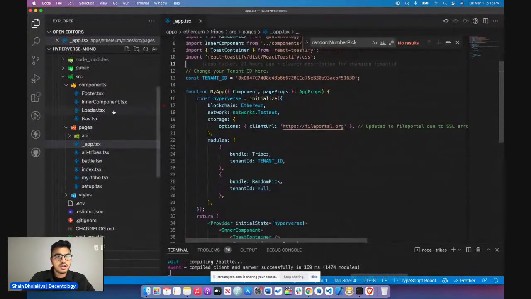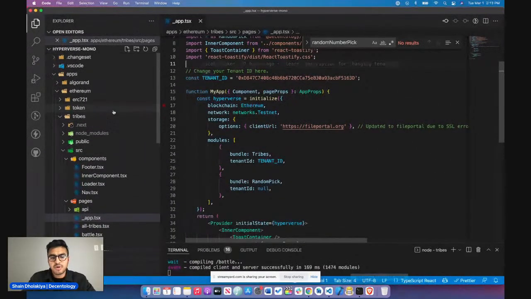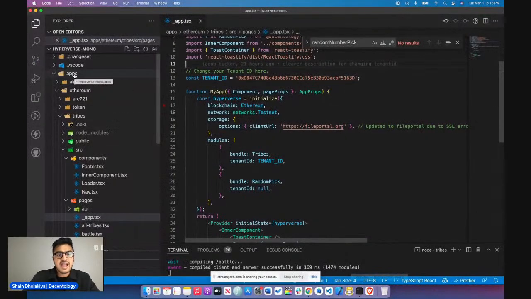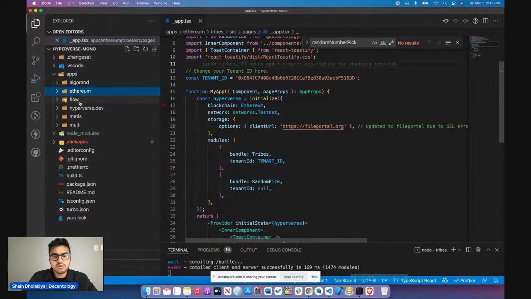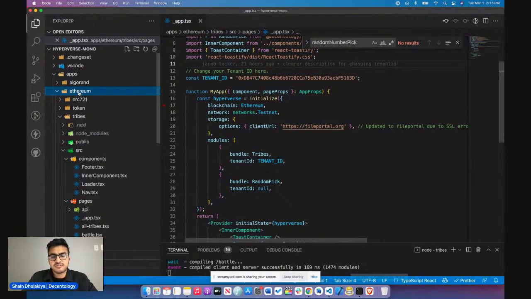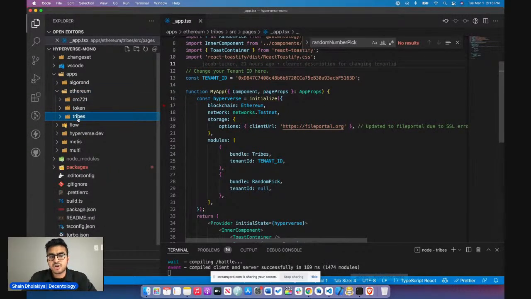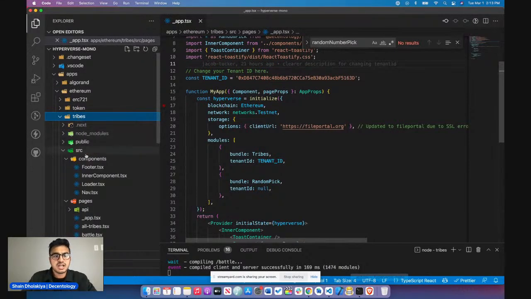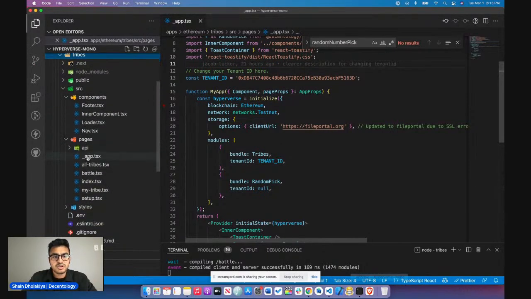So yeah, once you have cloned the mono repo, you'll be going into the apps folder, which has a set of all the blockchains that we're on. So for this example, we're using Tribes, which is on Ethereum. So we'll go to Ethereum, we'll go to Tribes, and here you can see all the set of different modules that we also have. So we go into Tribes, we can go into the app.tsx file.